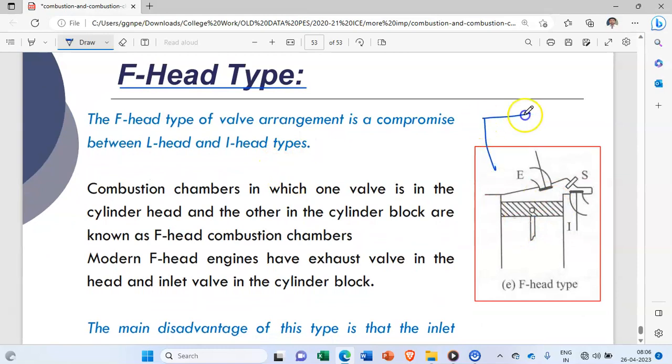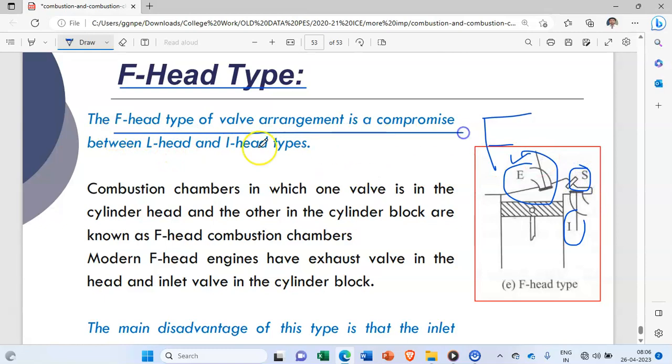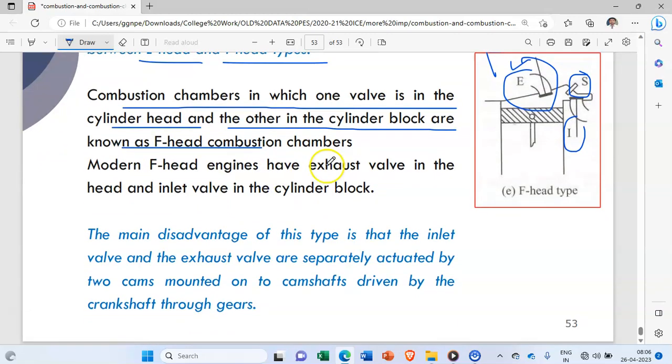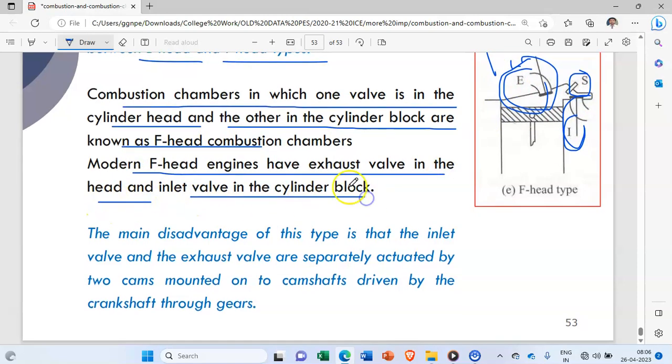So if you see here, the shape is like F. Okay. So here is inlet valve, here is exhaust valve, inlet valve, and here is the spark plug. Okay. So the F head type of valve arrangement is a compromise between L head and I head. Okay. Combustion chamber in which one valve is in the cylinder head and the other in the cylinder block is known as F head combustion chamber. So this is cylinder head and this is cylinder block. Modern F head engines have exhaust valve in the head and inlet valve in the cylinder block.